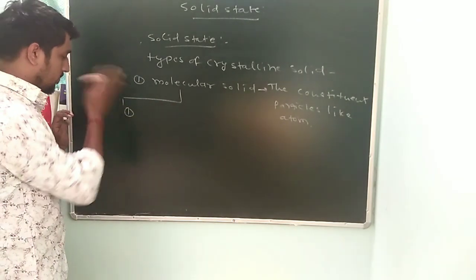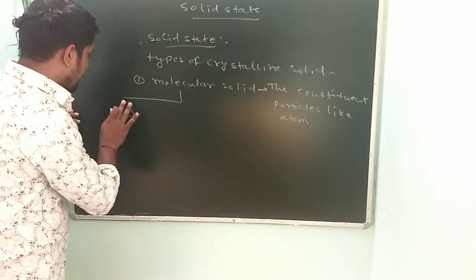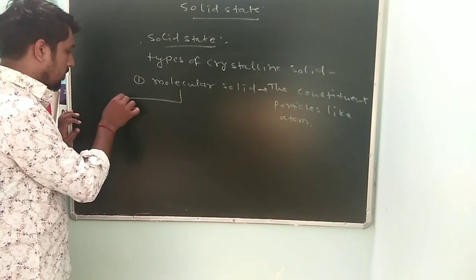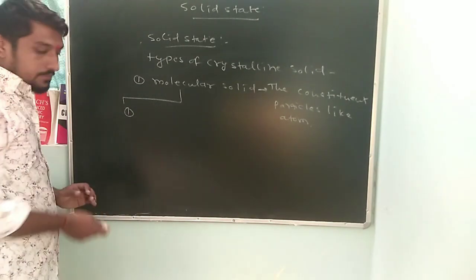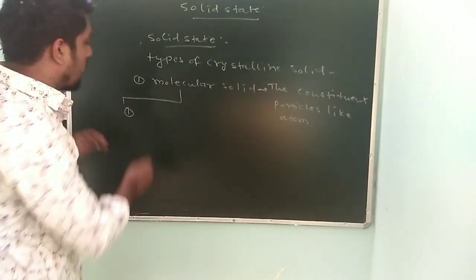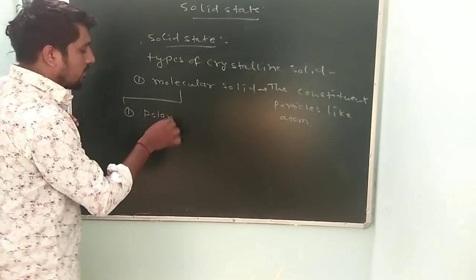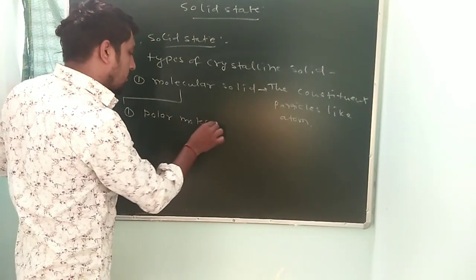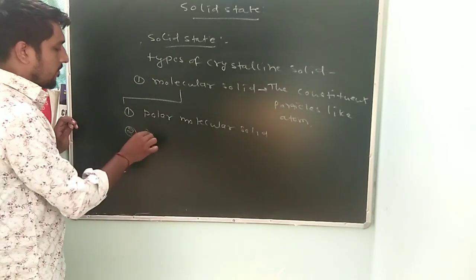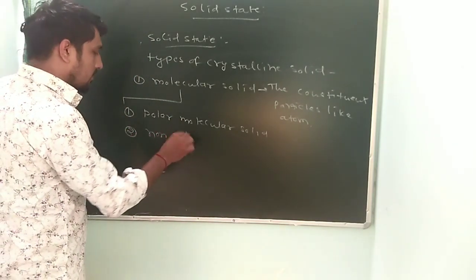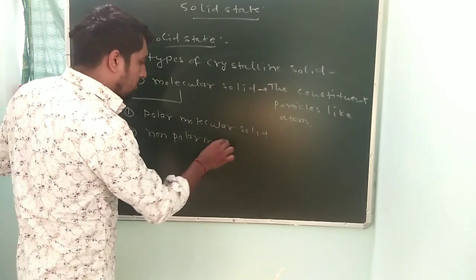First is polar molecular solid. Second is non-polar molecular solid.